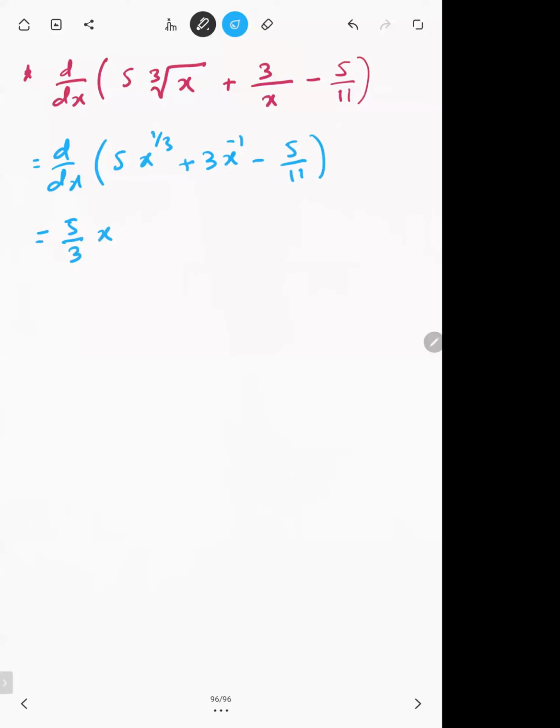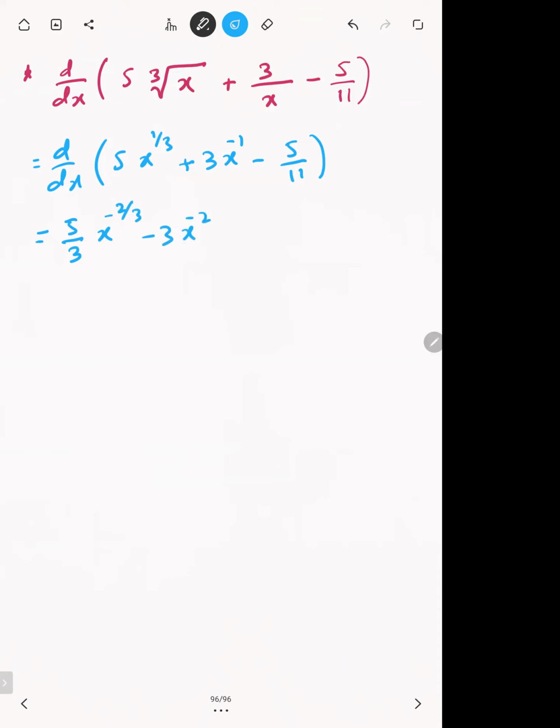Now subtract 1 from 1 by 3. So 1 by 3 minus 1 is minus 2 by 3. And if we differentiate the other term, minus 1 will become the coefficient. So already there is a 3, so 3 into minus 1 is minus 3. X raised to power minus 1 minus 1 is minus 2.